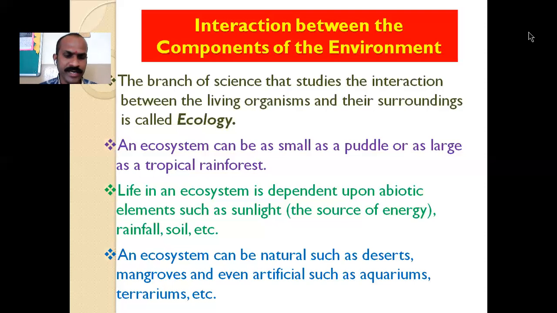Terrariums: you may have visited many zoos where you can find land animals living there. Even reptiles are there. So these are artificial ecosystems. It means an artificial atmosphere is created, the same atmosphere we find in deserts or oceans or seas. So aquariums and terrariums are better examples of artificial ecosystems.